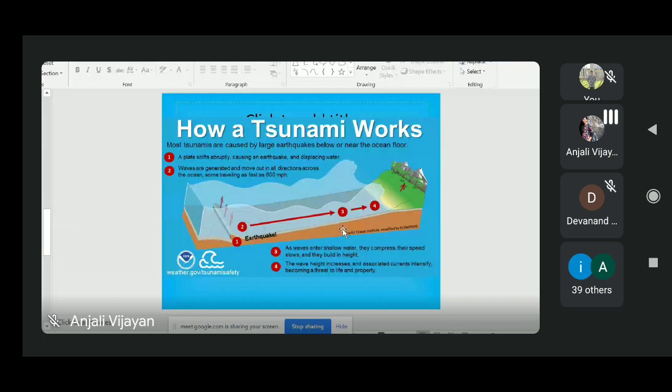As a result, this whole water column will form a tall water column due to squeezing up, and the wave height will increase and reach up to 15 to 30 meters. That much water column is sufficient for flooding the entire coastal area. So this is how a tsunami works.